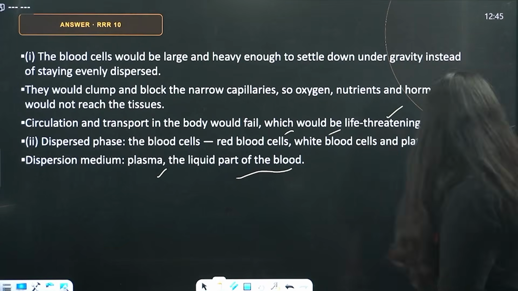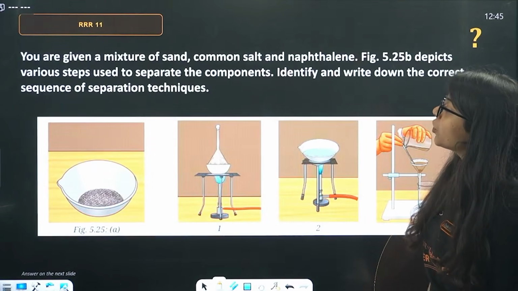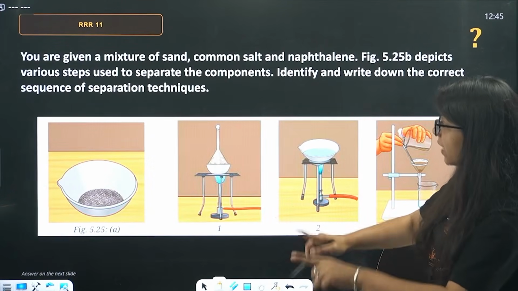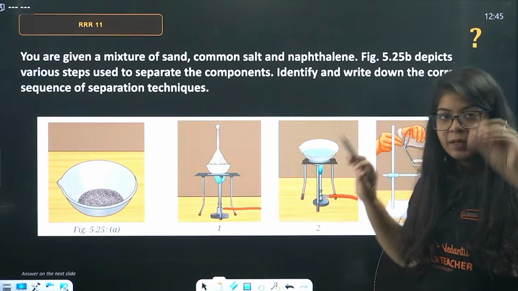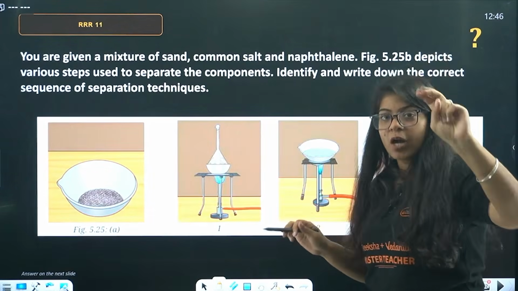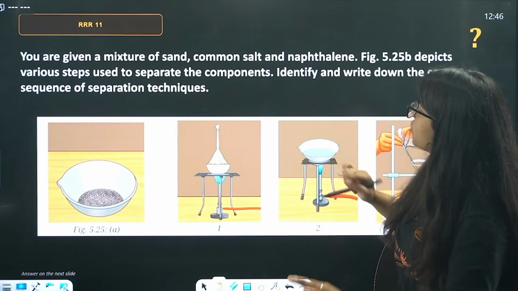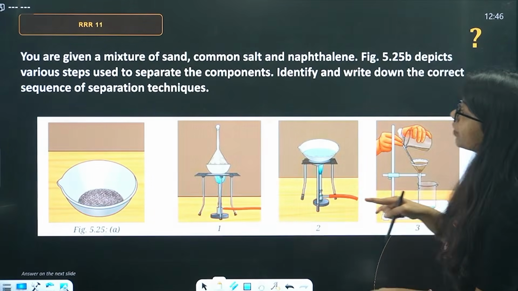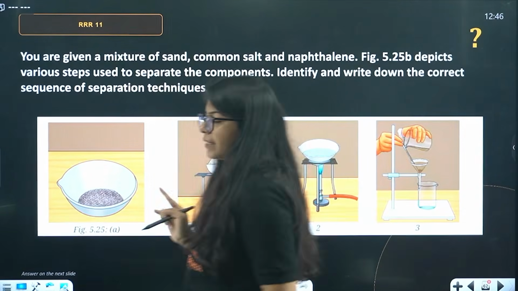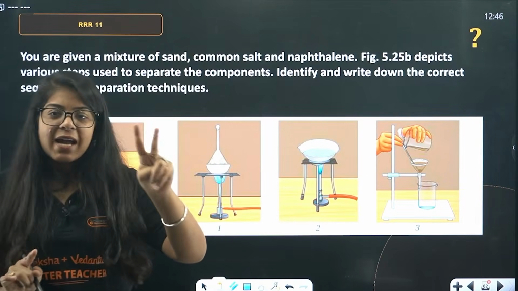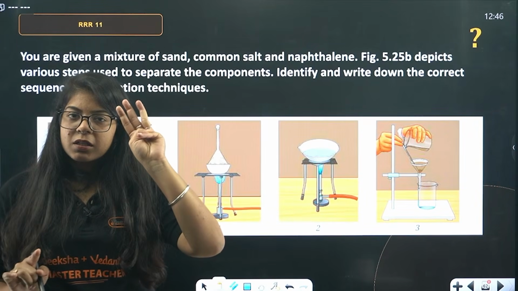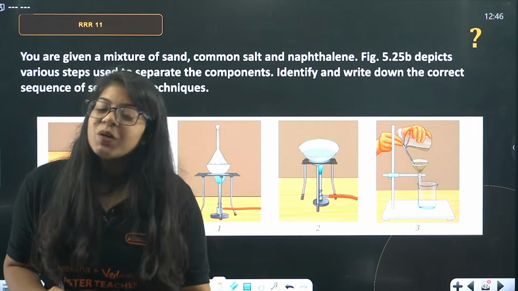Then, next beta, you are given a mixture of sand, common salt and naphthalene. Okay, remember, sand, common salt and naphthalene. Figure 5.25b depicts various steps used to separate the components. Identify and write down the correct sequence of separation techniques. Now beta, you have sand, common salt and naphthalene. Now, what will we first do?